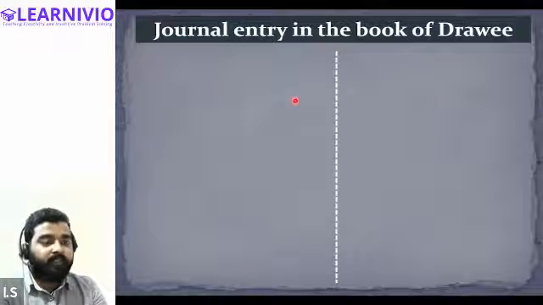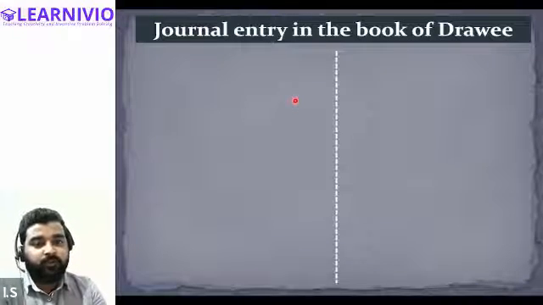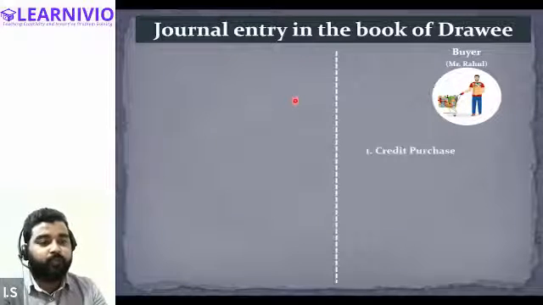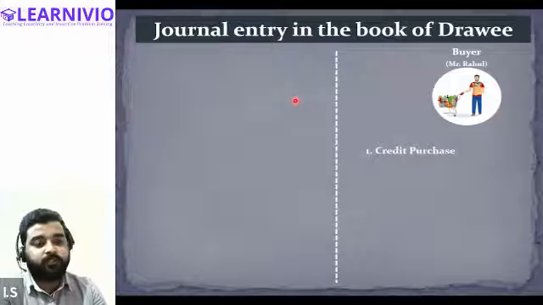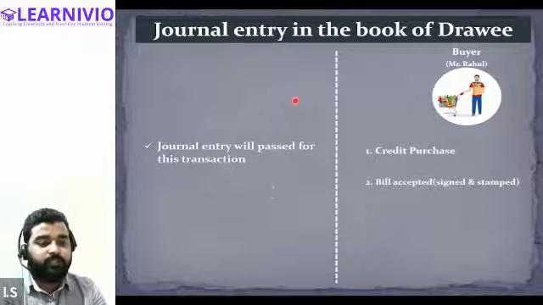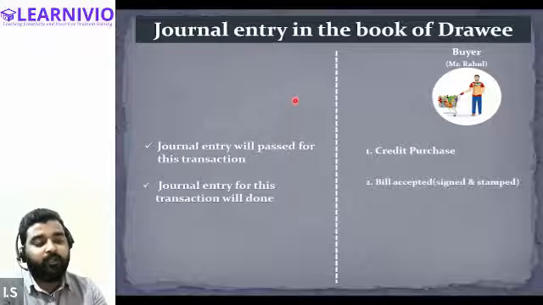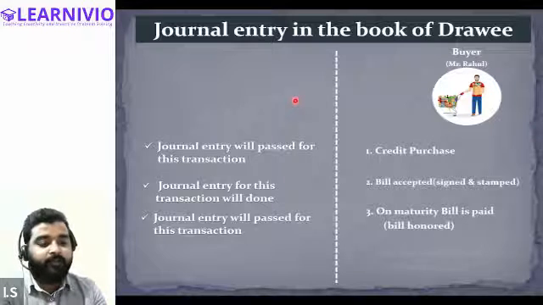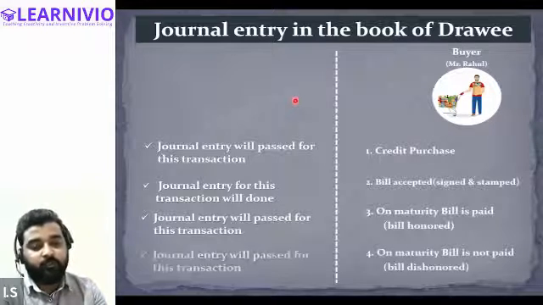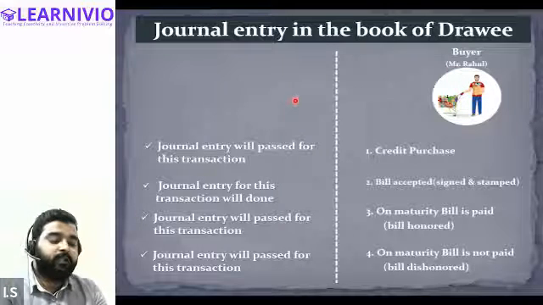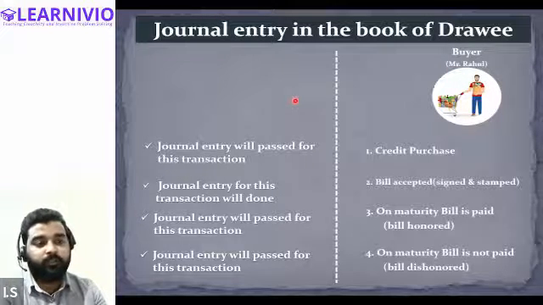Now in the books of the drawee as well, we have to pass certain journal entries. In the books of the drawee, that is the buyer, we have to journalize the transaction for the credit purchase. We also have to journalize the transaction for the bill accepted, that is signed and stamped. And again, on maturity date, if the bill is paid, this also requires a journal entry. And if the bill gets dishonored, then also we will be required to pass a journal entry. So all of these activities require journal entries in the books of the drawee.